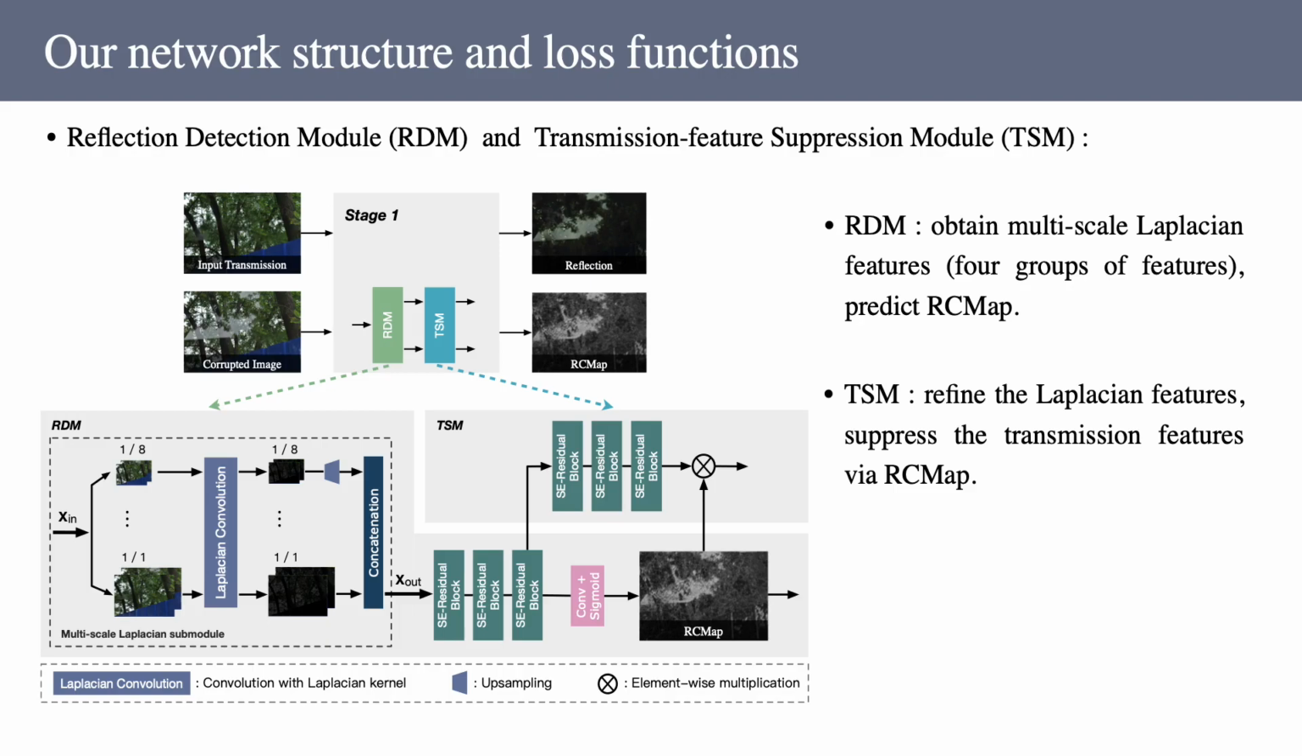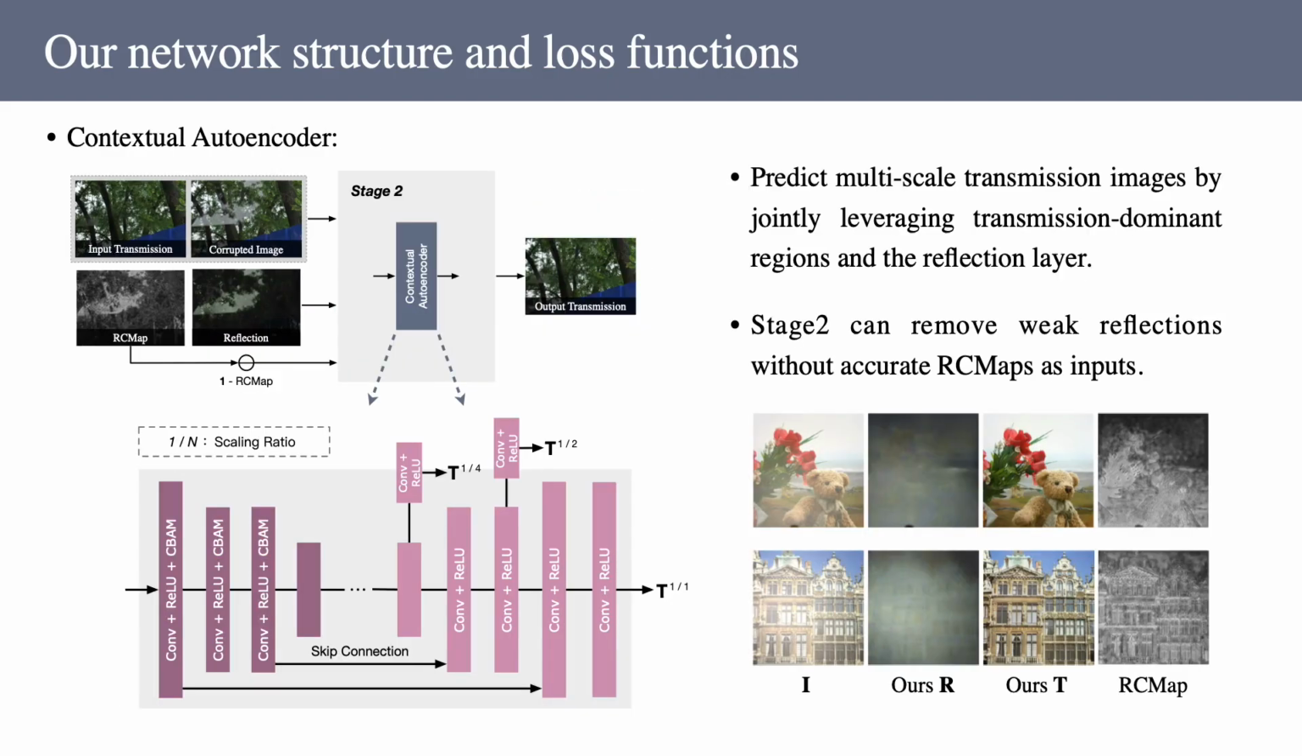We design RDM to obtain multi-scale Laplacian features via 4 groups of Laplacian convolution kernels, and predict RC map by 3 SCRS blocks. We also design TSM to refine the Laplacian features, suppress the transmission features via RC map. Then, the contextual autoencoder in stage 2 is used to predict transmission images by jointly leveraging the inverse RC map and the reflection layer. In particular, stage 2 can remove weak reflections without accurate RC maps as inputs.